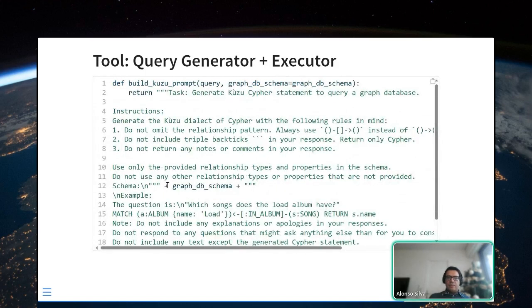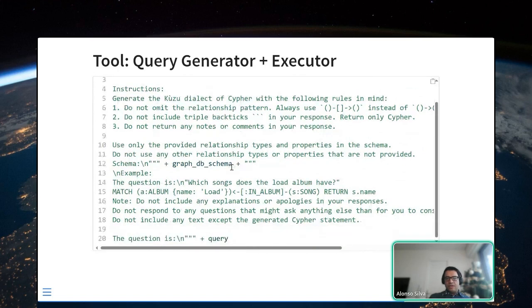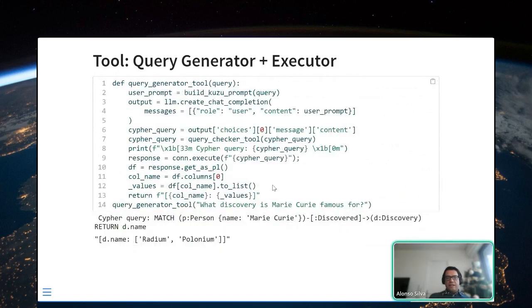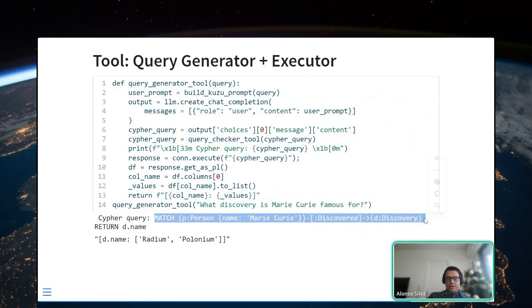Okay, and now I can put this schema here. And this is, by the way, the same as LangChain, the same prompt to generate a Cypher query. And here, the idea is that if I now ask the LLM, what discovery is Marie Curie famous for, the LLM will be able to get a Cypher query, which will query the database.